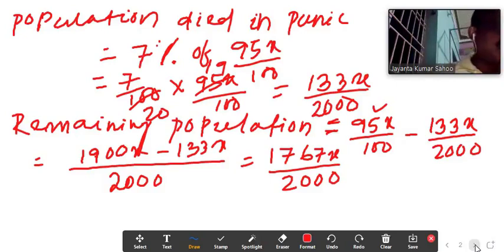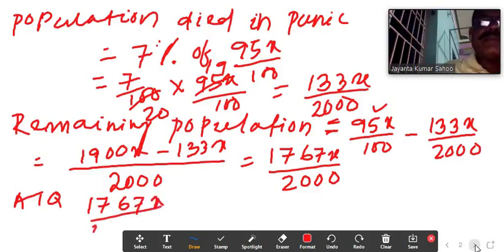But according to the question, ATQ, 1767x by 2000 equal to 44,175, as it is given in the question.